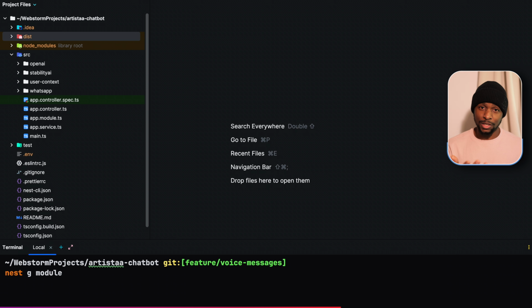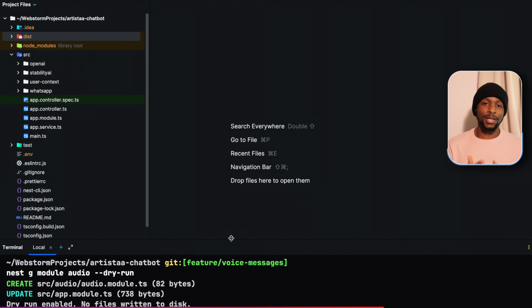We're using the Nest.js generator, module, audio. If you just want to see what it will do, use the dry run command. It's like a simulation of what the command does. It will show you what's going to happen without committing it to your project. So you'll see that it's going to create a module called audio. So let us remove the dry run command.